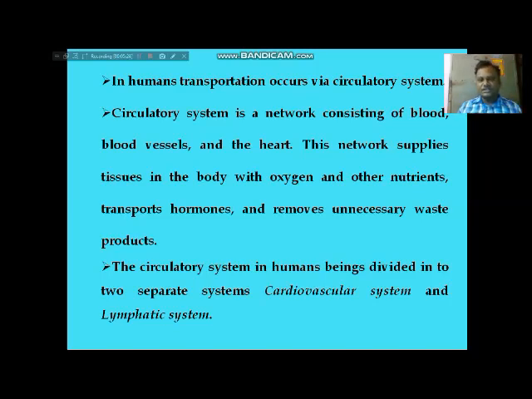Above we discussed that the circulatory system is a network, either of blood vessels and heart, or of lymph vessels, etc. That is another system, the lymphatic system. So the circulatory system in human beings is divided into two types. One is the cardiovascular system, and the second one is the lymphatic system.